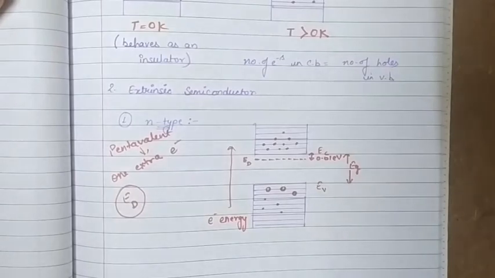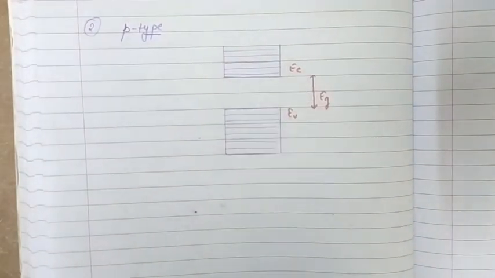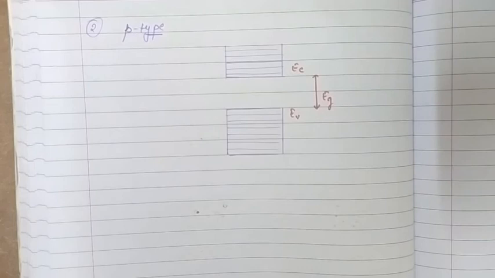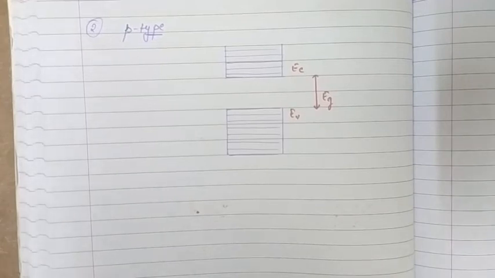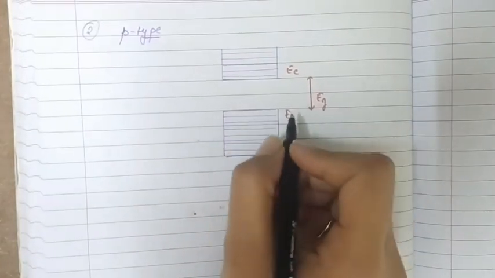Now let's move to the p-type. In p-type semiconductor, each acceptor impurity creates a hole, as it can accept electrons from the valence band, creating a hole which can be easily filled by an electron of the silicon-silicon covalent bond, and a very small energy of about 0.01 to 0.05 electron volt is required by an electron of the valence band to move into this hole.